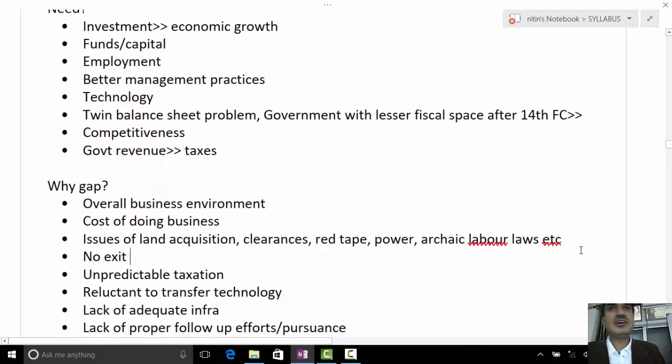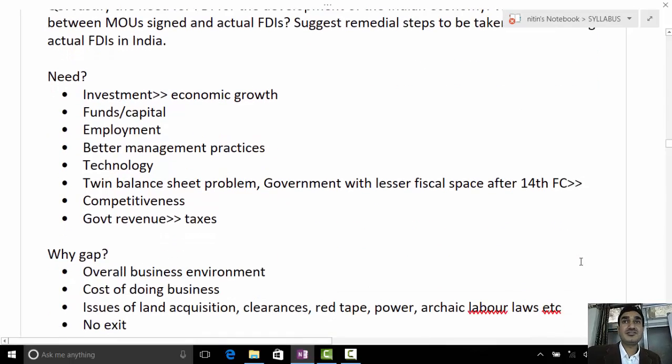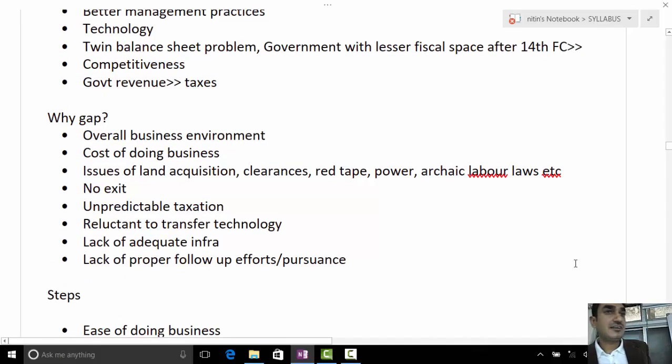Why the gap? Vibhu has given very excellent points about why there is a gap from MOUs being signed to no actual FDIs. Right? Issues in clearances, issues in land acquisition, power issues, right? Exit problem in India, adversarial and unpredictable taxation regime, tax terrorism, right? Overall business environment, high cost of doing business. So all these can be the issues in this. Then lack of adequate infrastructure.